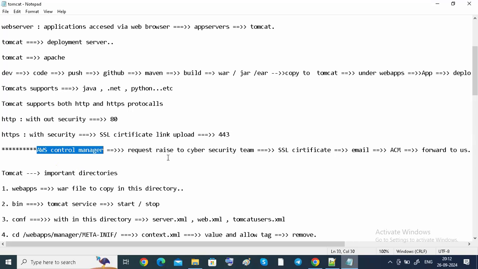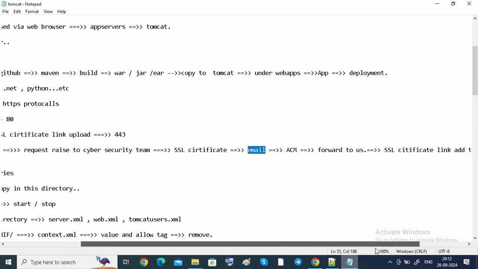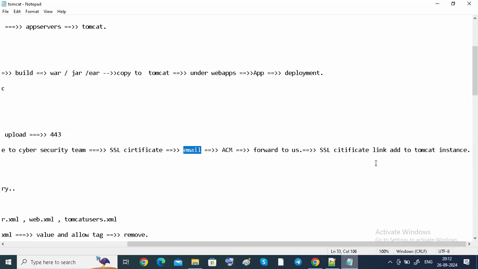I want to upload an SSL certificate to my Tomcat, my Tomcat web browser. You are going to raise a request to your cyber security team. Then they are going to provide the SSL certificate to your email, guys. After that, once we get this SSL certificate, we are going to update it in the Tomcat instance.